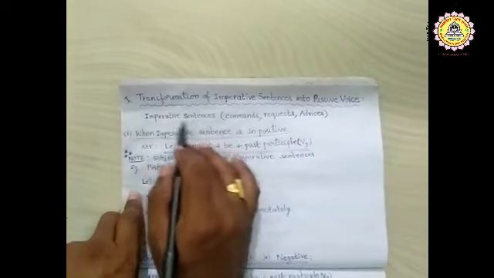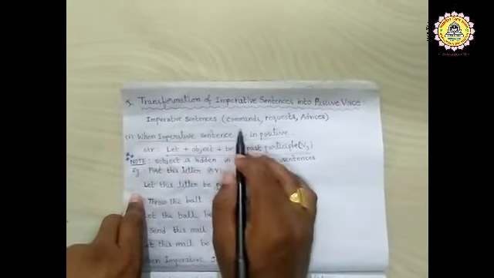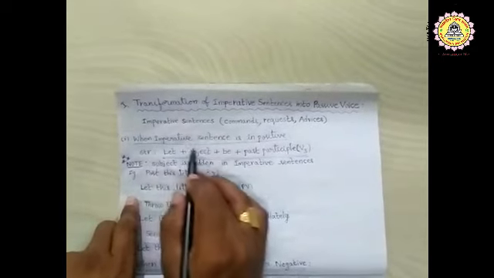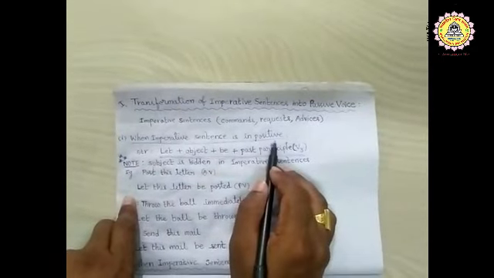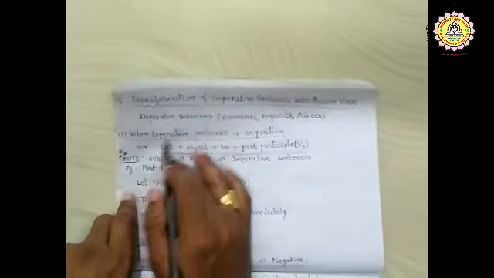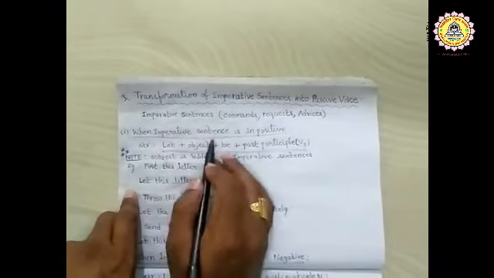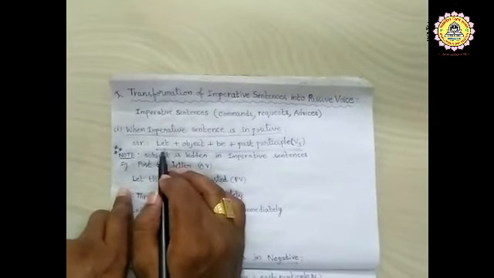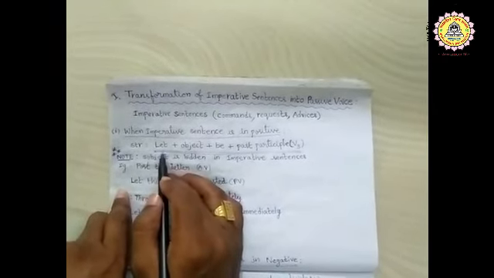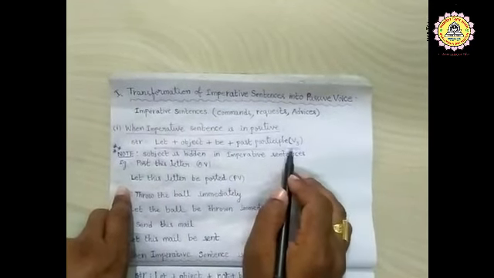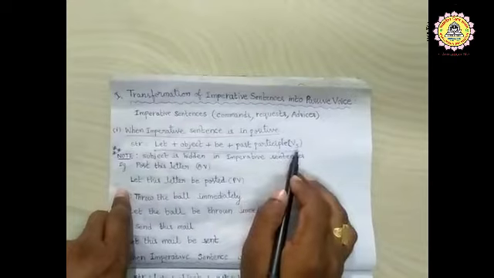Imperative sentences are nothing but commands, requests, advices. When an imperative sentence is positive, how to transform it into passive voice? Let us see. We have to follow the structure. What is the structure? Let plus object plus be plus past participle. Past participle is nothing but verb 3.